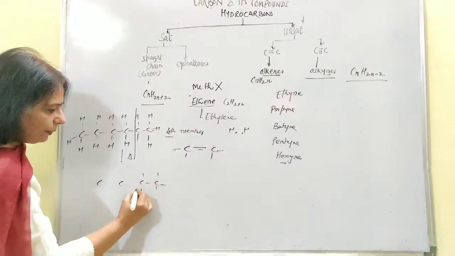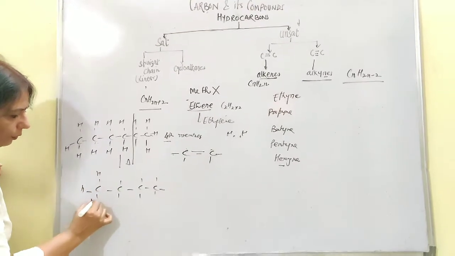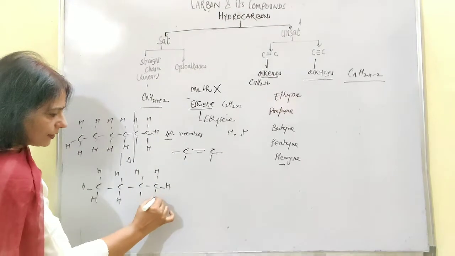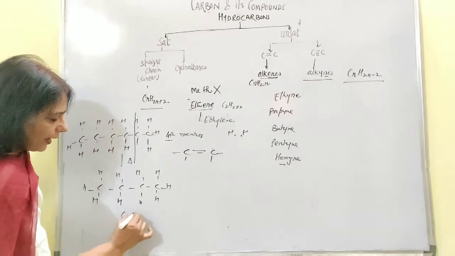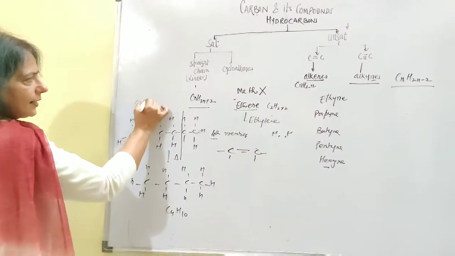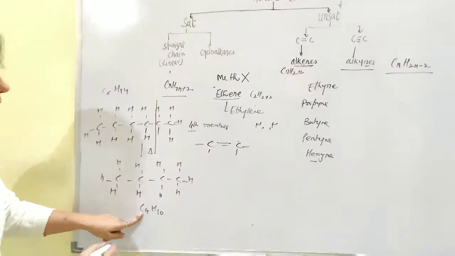That means they will be making a saturated compound with a formula. What is it going to be? That is C4H10. If this was C6H14, okay, now you are left with C. How much is left now?